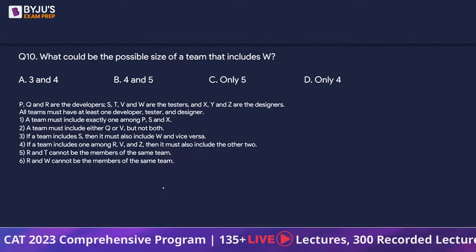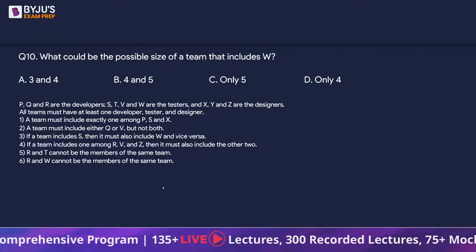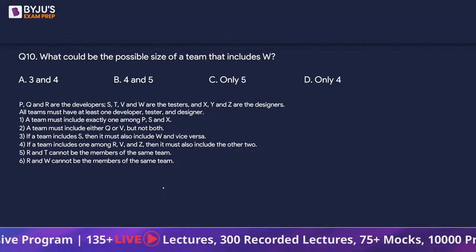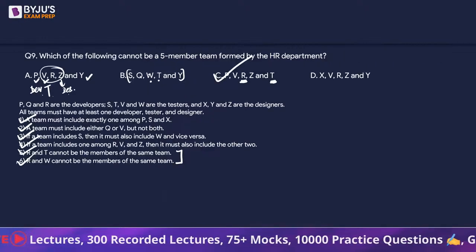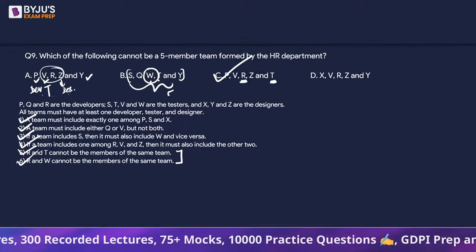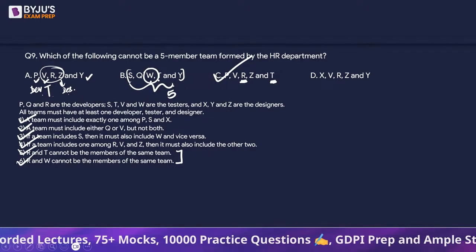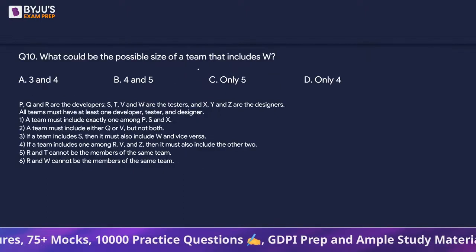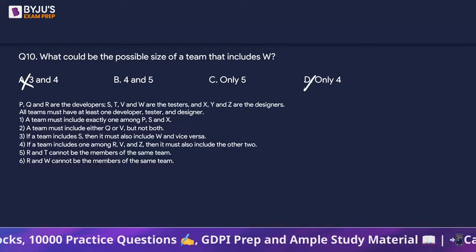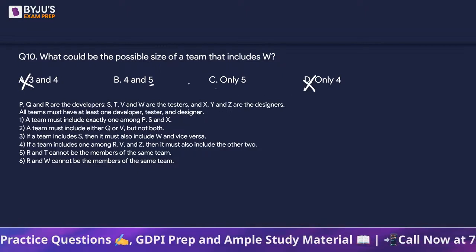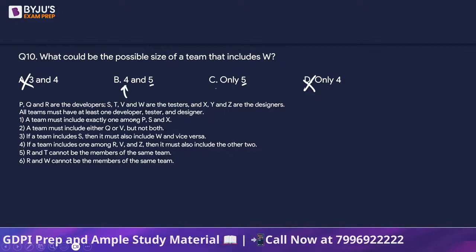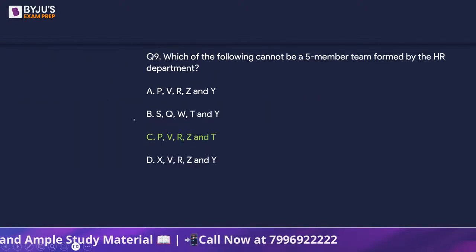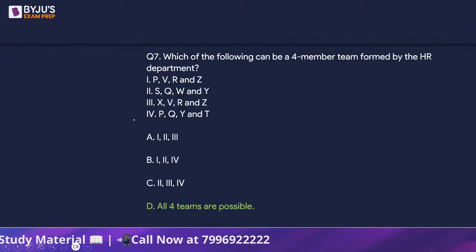Next, what could be the possible size of a team that includes W? So let's go back. We already have seen that when we have a W, we can have a team of size 5 for sure. Right? Absolutely we can make it. So answer is not option A and D. It's going to be B or C because it's team of size 5. Now we have to find out, can we form a team of size 4? Let's use the previous questions. That's exactly how we should be using.